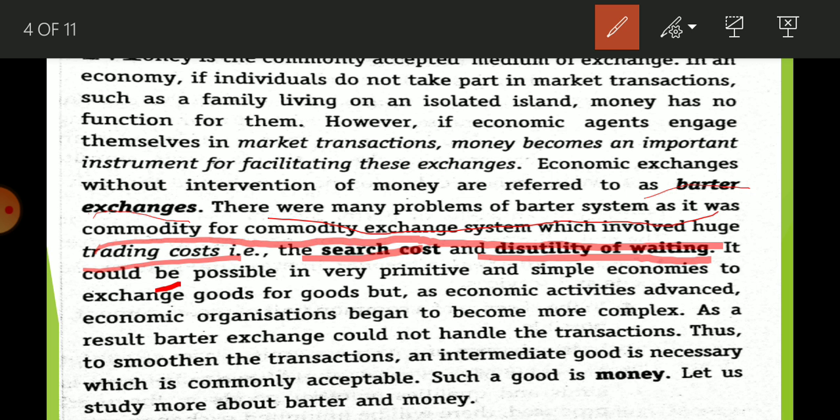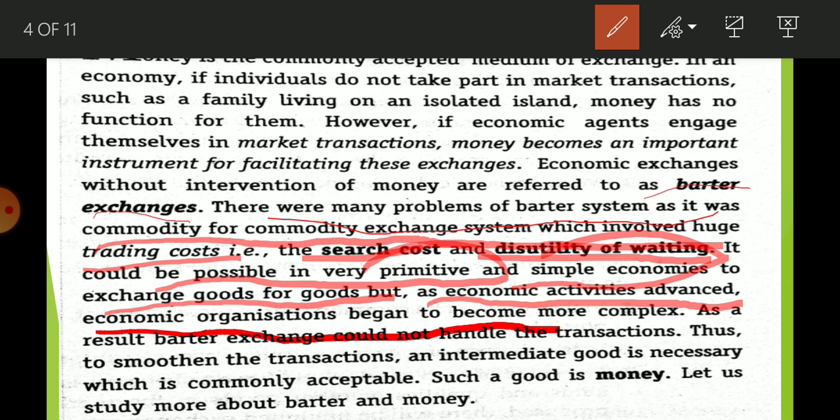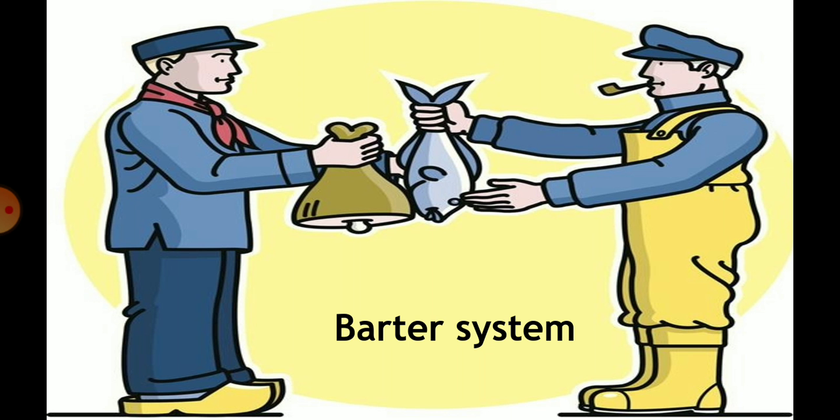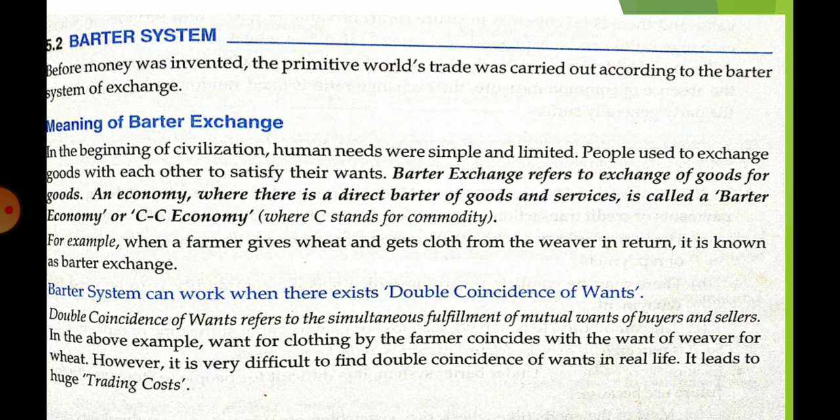It could be possible in a very primitive and simple economy to exchange goods for goods, but as economic activity advanced, economic organization began to become more complex. The result: barter exchange could not handle the transactions. So there is a requirement of a good that is generally accepted by everyone, and that is our money. Now we are going to learn about the barter system.